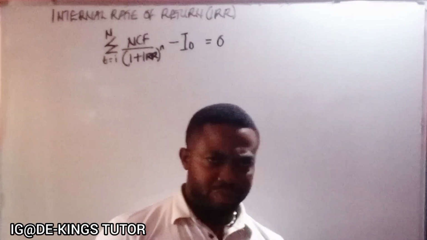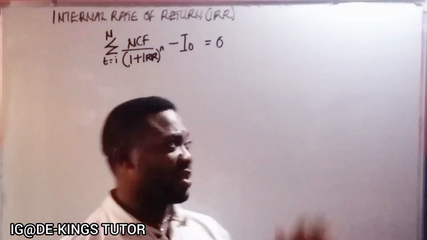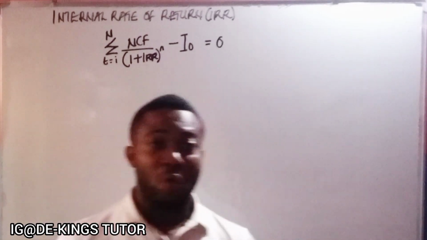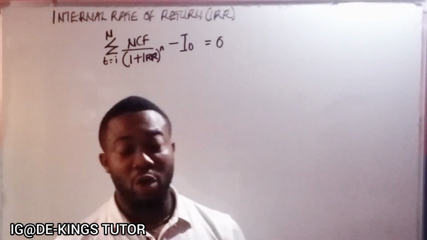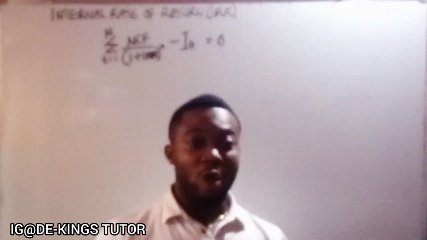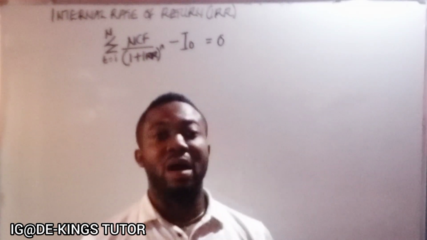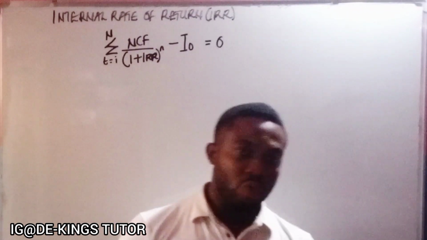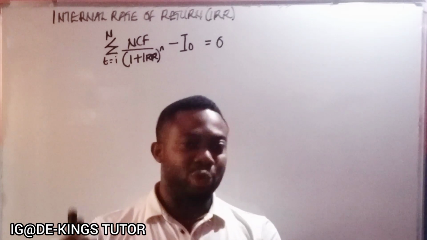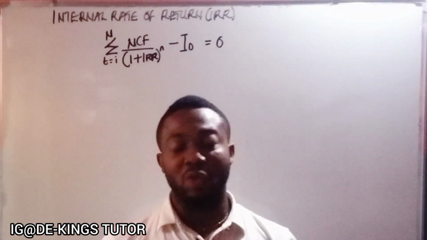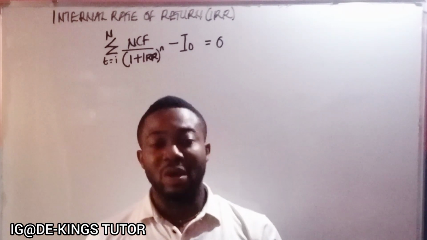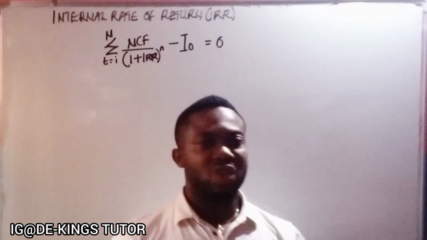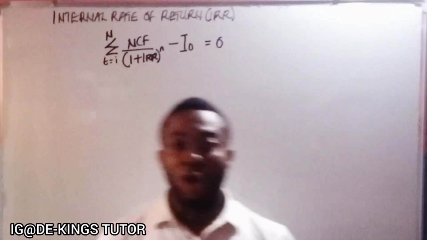Now once we are given a question as regards the internal rate of return, what we should do is to ensure that we get a rate that, once we apply it through our normal method and subtract it from the discounted cash flow, gives us a zero NPV. So that is what the internal rate of return is.